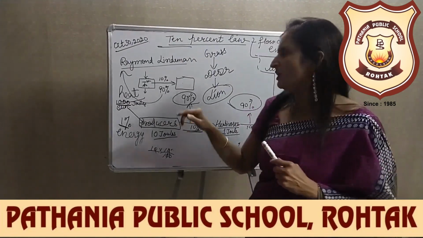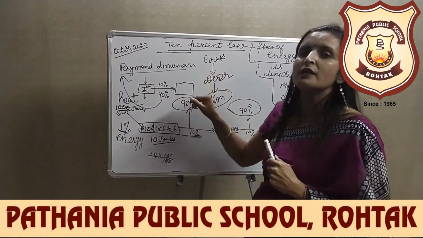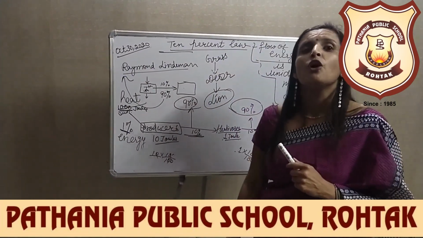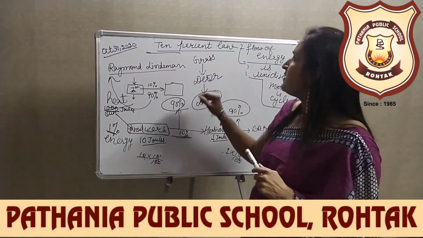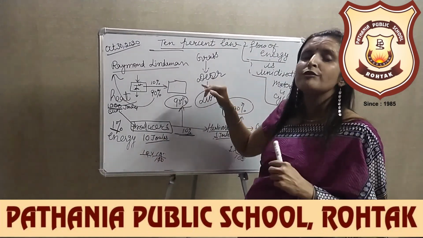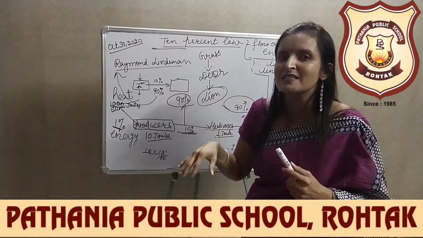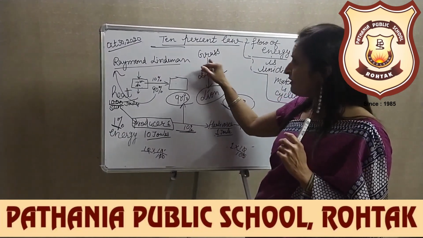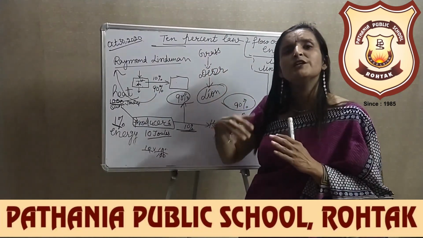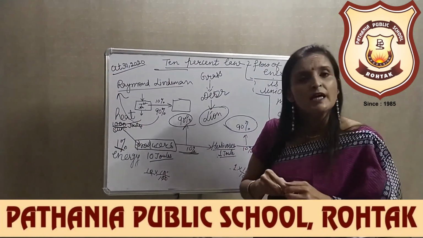If all the lions are removed from this food chain, the population of deer, the grass-eating animals, will increase, and ultimately there will be more organisms to feed on the particular grassland ecosystem. When the entire grass continues to be eaten, that area will get converted into a desert.